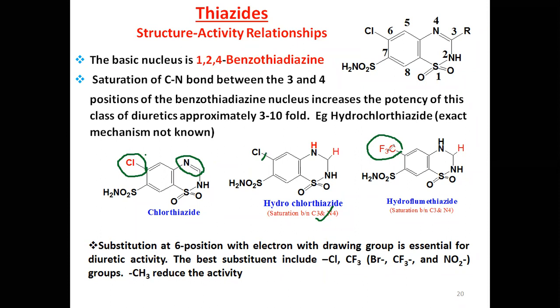Fluorine is also an electron withdrawing group, like all halogens. Nitro group also we can use. The best substituents at the 6th position are chlorine and trifluoromethyl. If there is a methyl group at the 6th position, it reduces activity.